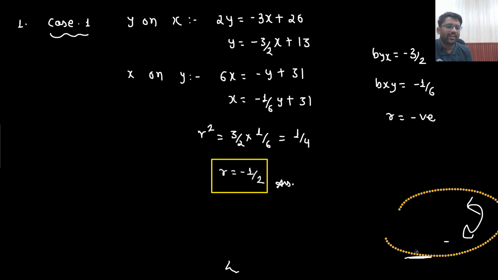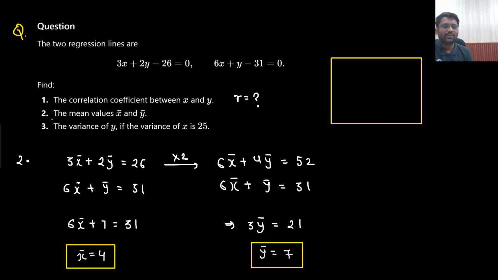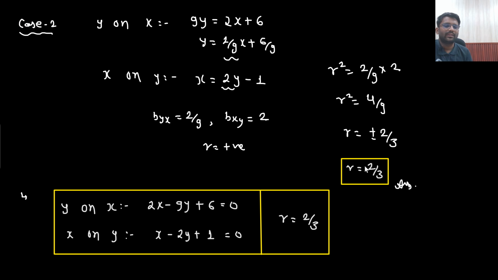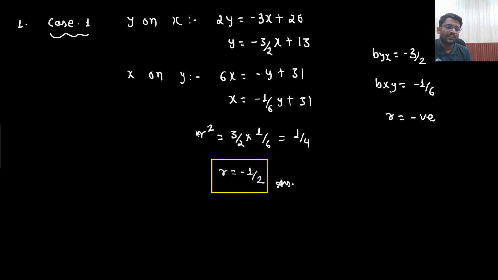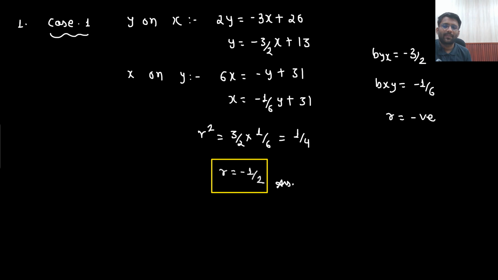So only one case you will take in the examination. In one case, if your answer is not matching, that means you simply need to take the reciprocal. Understandable? Here as well, it was the same scenario: when I took one case 3 by 2, if my answer is 3 by 2, simply take the reciprocal, the answer would be 2 by 3. Here as well, the first case I took, if the answer was -2, then I would have simply taken the reciprocal -1/2. Just remember one thing: if one equation is x on y, then the other would be y on x. If one equation is y on x, the other would be x on y. Understandable? So the correlation coefficient is coming out to be -1/2.